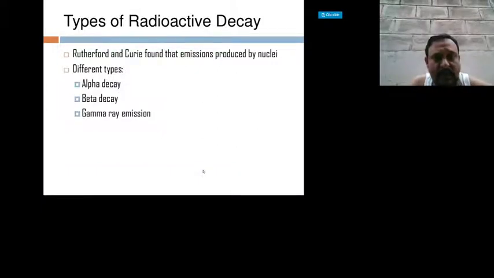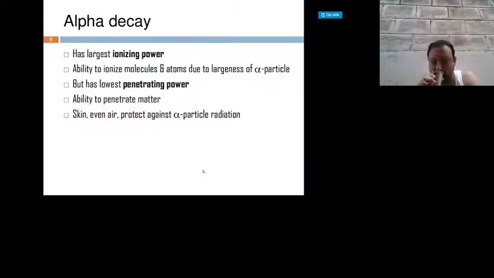Rutherford and Curie studied the emission produced by the nucleus. They observed that radioactivity means it emits some radiation. What is the nature of the radiation? They started to research and classified it according to the emission: alpha decay, beta decay and gamma ray emission. That means emission of alpha particles, emission of beta particles and emission of gamma rays. These emitted particles are quite different from each other in different aspects.